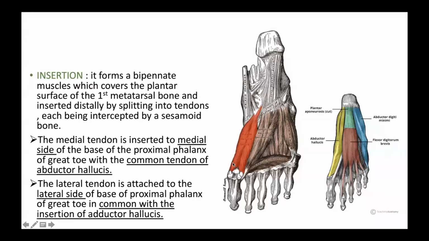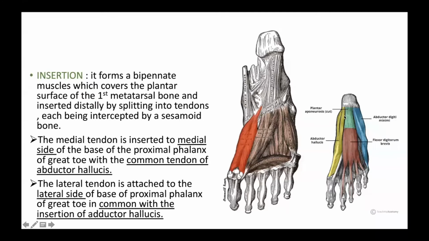Now coming to the medial tendon, the medial slip or medial band. This medial band is inserted to the medial side of the base of the proximal phalanx of the greater toe with the common tendon of abductor hallucis. Now can you see this muscle?